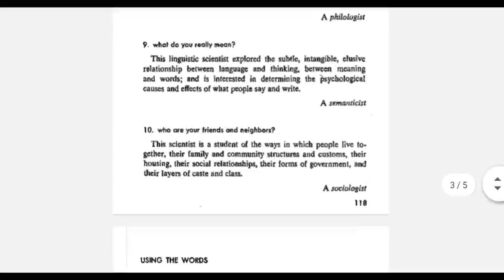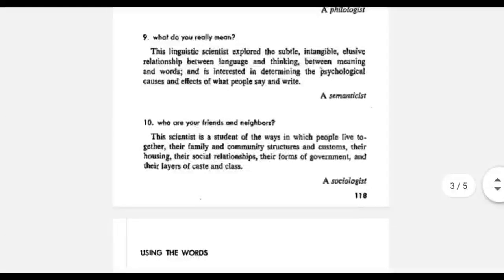The next word is semanticist, which comes from the root semantia, which means meaning. So a semanticist is a specialist in semantics who studies the meaning and phrases of the word, who determines how and why people say or write the way they do.